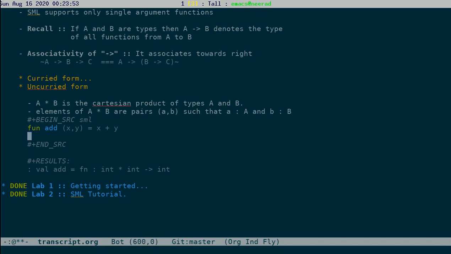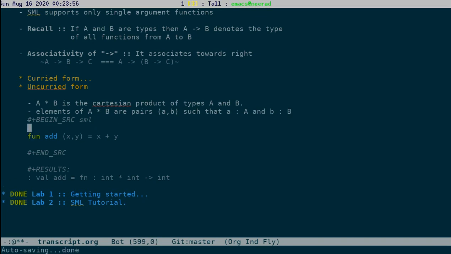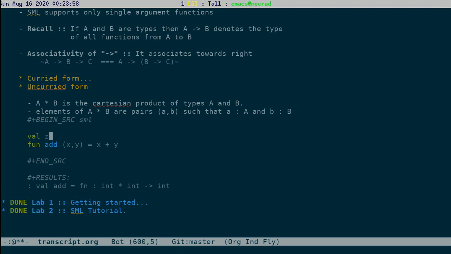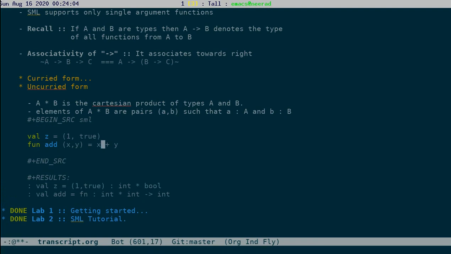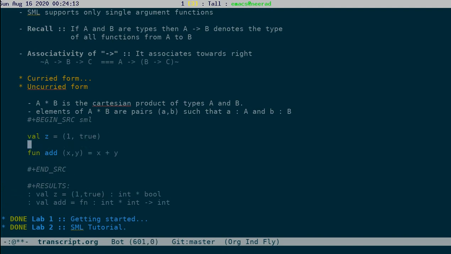Okay. So just to see that example, let's say val z equal to (1, 2). Okay, let's just compile this. See, z is of type int star int. The first component is int, the second component is int. Okay, they also have triples. Val u equal to (1, 0.1, "hello").